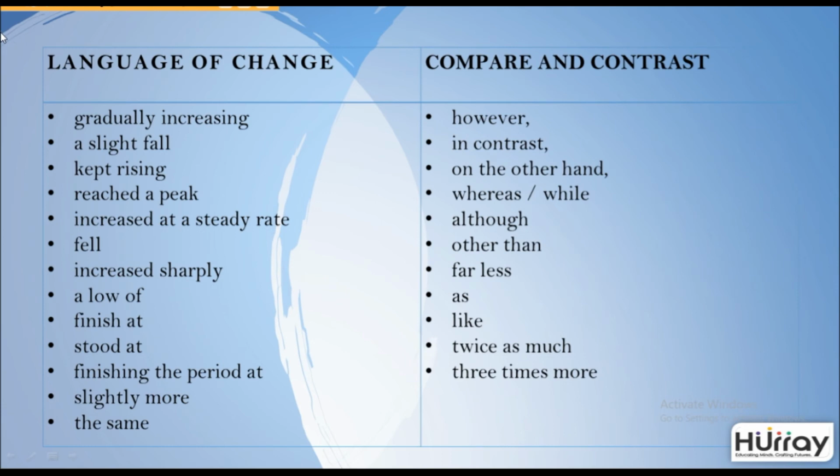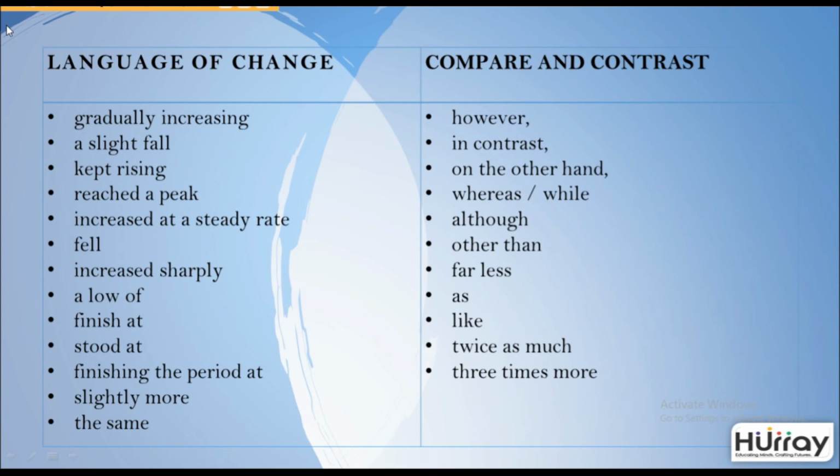When writing graphs, it's very important to mention the correct words and phrases. So you will find listed in front of you language of change and comparison and contrast. Language of change denotes any changes in the graph or movement in the measurement. So words like gradually increasing denotes that there is a steady rise.